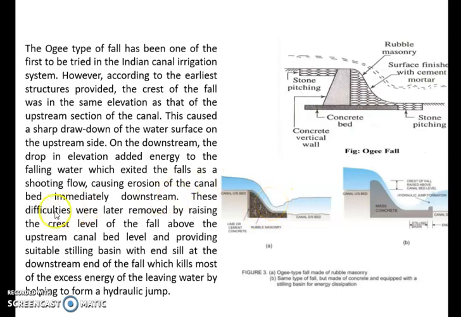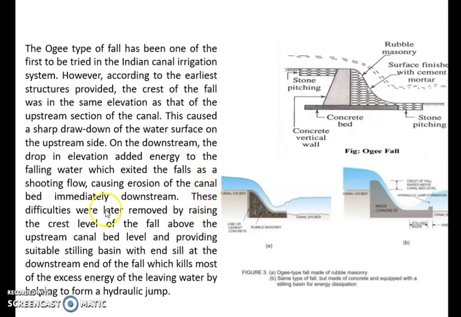So these difficulties were removed by raising the crest. Here in this figure you can see the crest is raised slightly above the canal bed. So this is a raised crest or improved Ogee type fall.